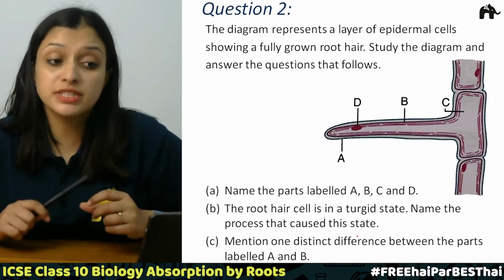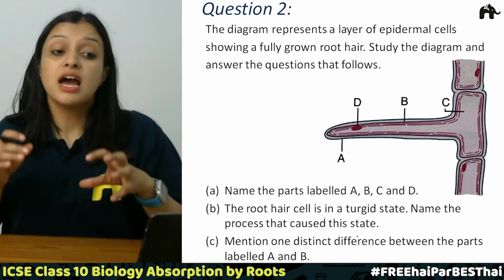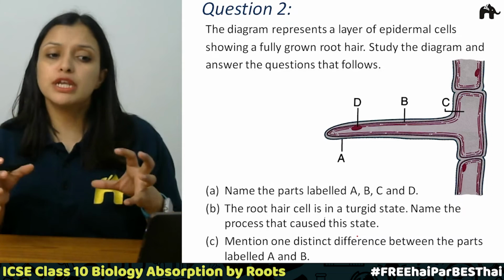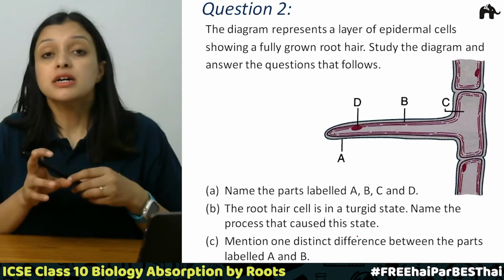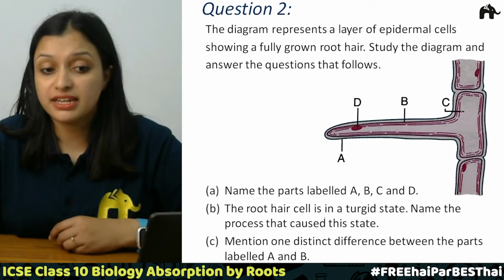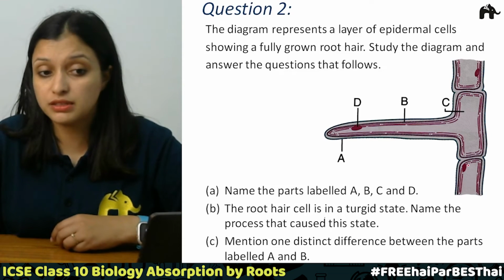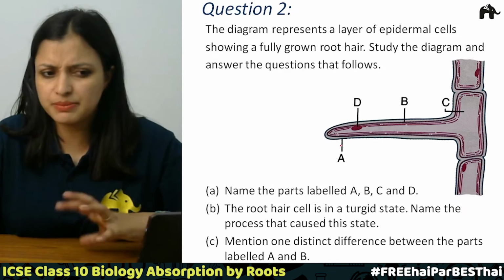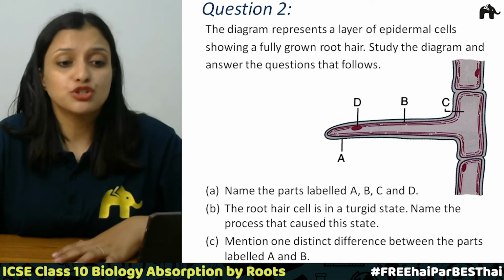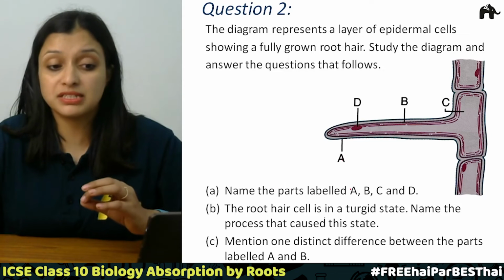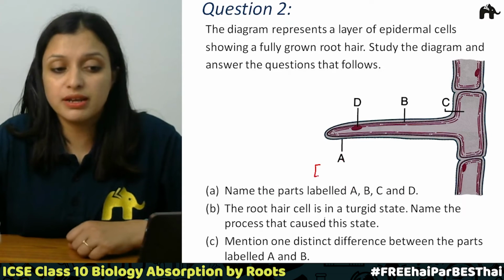Question number 2 says the diagram represents a layer of epidermal cells showing a fully grown root hair. Study the diagram and answer the questions that follow. So this is the diagram where this is the root hair, these are the epidermal cells, and this is the root hair, the extension of the epidermal cell. There are some labeled parts A, B, C and D. The first part says name the parts labeled A, B, C and D. So we will mark them here.